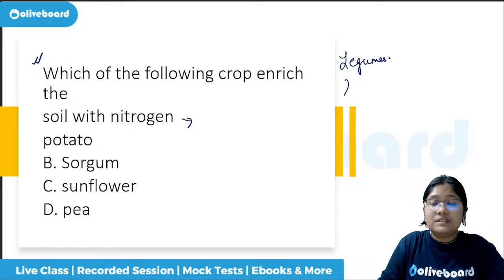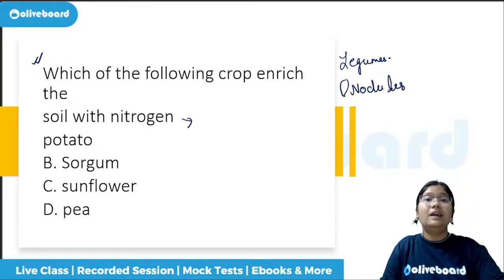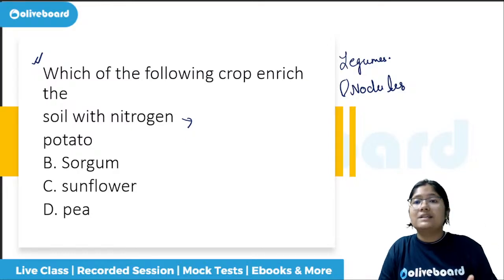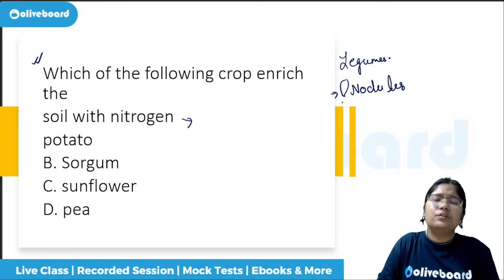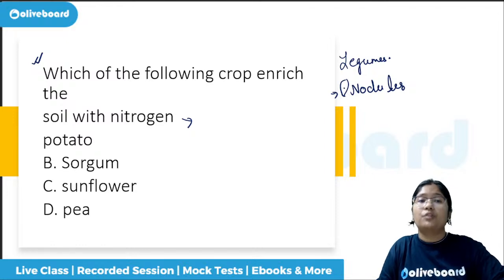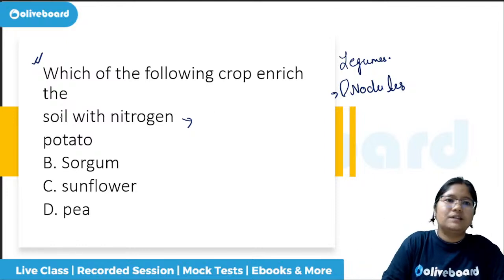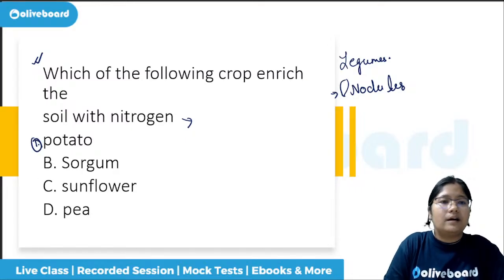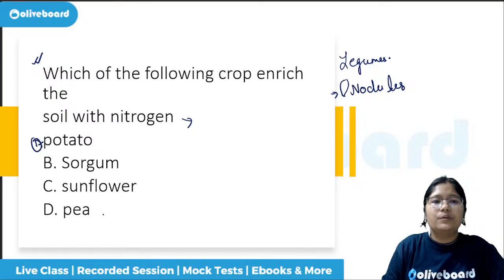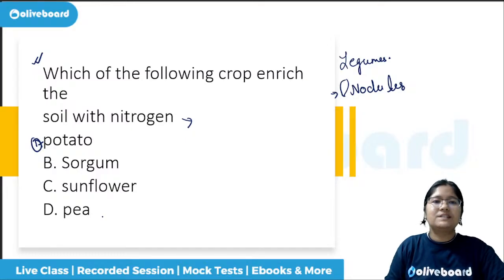All of these, you will see that the roots will have some nodules. We call them root nodules, and they are the necessary organs for this particular plant to absorb the nitrogen from the soil. So now, having given you this information, can you give the answer whether they are potato, sorghum, sunflower or pea? Which is the correct answer?